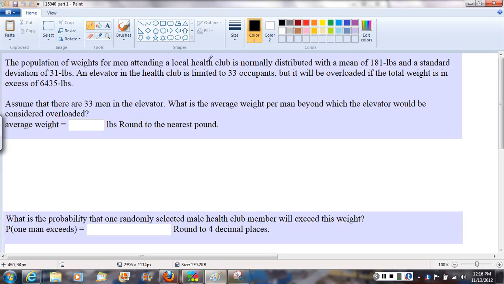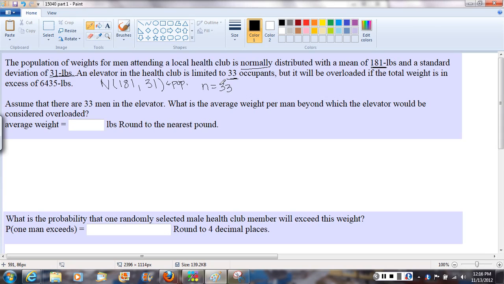Alright, so they give us some information, and let's just summarize that a little bit. They tell us the weights of those men is normally distributed with mean 181 and standard deviation 31, so we can write that. And they told us the elevator is limited to 33 occupants, so our sample size is 33. So this is for the population, keep in mind. For a sample of size 33, that standard deviation would be divided.